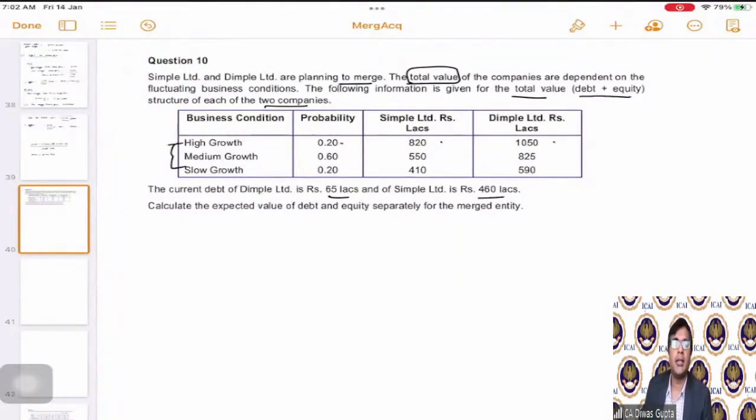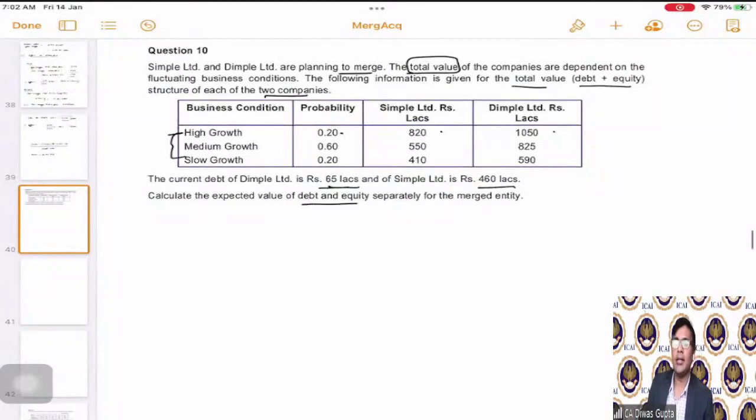In case of a business cycle or different business conditions, the equity value changes, correct? The debt value does not change. That's why debt is less risky. So they are saying the debt remains static at 65 and 460 respectively for both companies. Calculate the expected value of debt and equity separately for the merged entity.